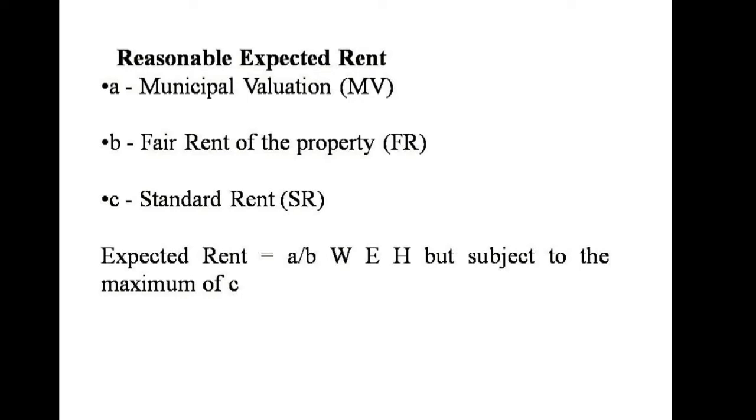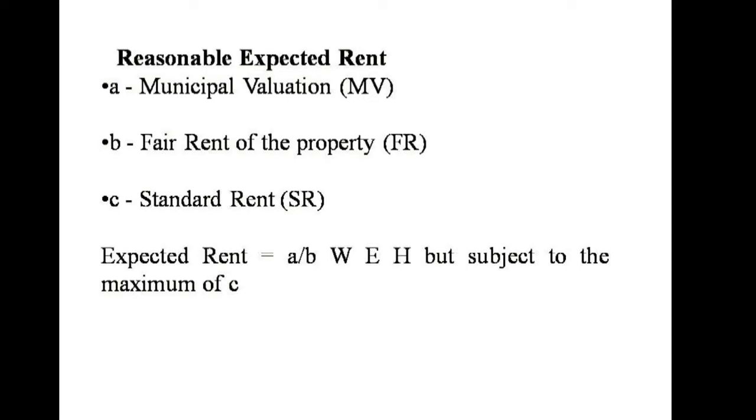Now, the reasonable expected rent, as I said, A, municipal valuation, B, fair rent, C, standard rent. And reasonable expected rent is A or B, whichever is high, subject to a maximum of C. That is municipal valuation or fair rent, whichever is high, but subject to the maximum of standard rent. So that will be the reasonably expected rent. And then we have computed the first step, reasonably expected rent.